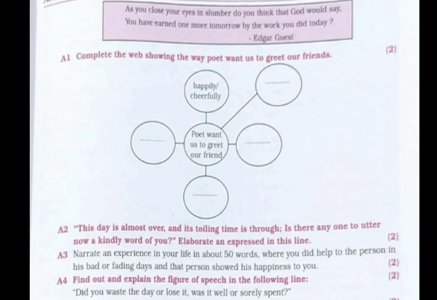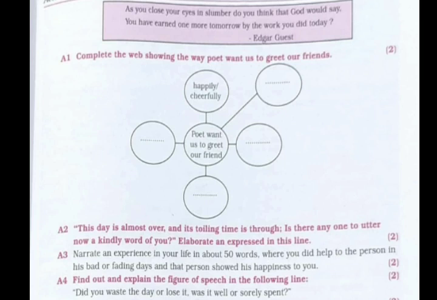This carries 2 marks. And the next question is A3, that is a personal response type of question wherein you will have to narrate an experience in about 50 words wherein you helped a person and that person showed happiness to you. This again carries 2 marks. Next is question number A4, that means find out and explain the figure of speech in the following line. This question carries 2 marks and this is a poetic device type of question.